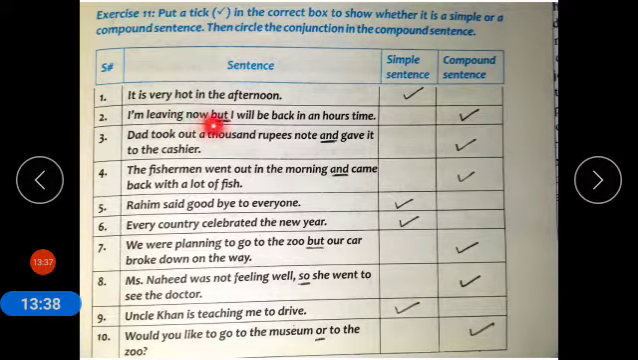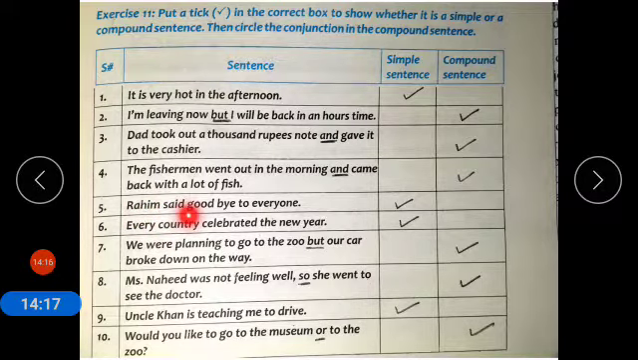I am leaving now, but I will be back in an hour's time. It is a compound sentence because "but" is used over here and it is a coordinating conjunction. Dad took out a 1,000 rupees note and gave it to the cashier. It is a compound sentence because of the use of a coordinating conjunction, which is underlined over here. The fisherman went out in the morning and came back with a lot of fish. "And" is a coordinating conjunction and it is a compound sentence.